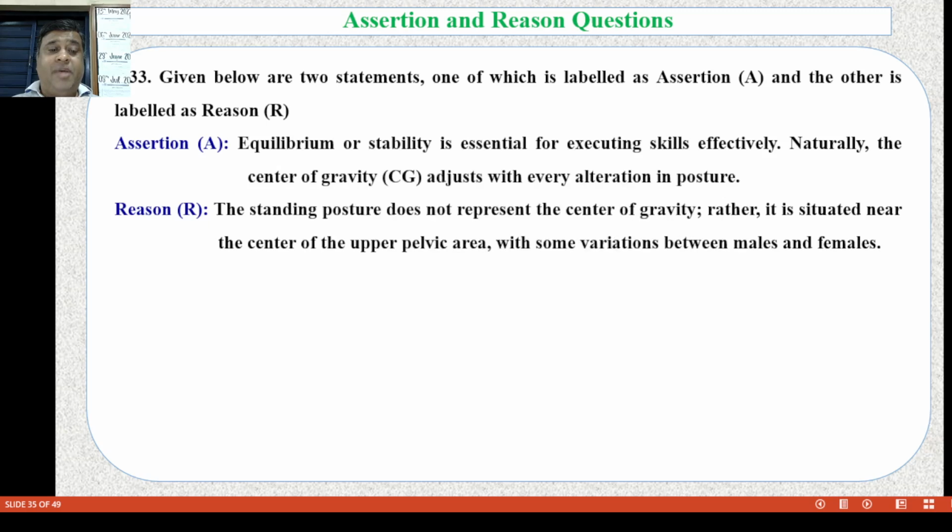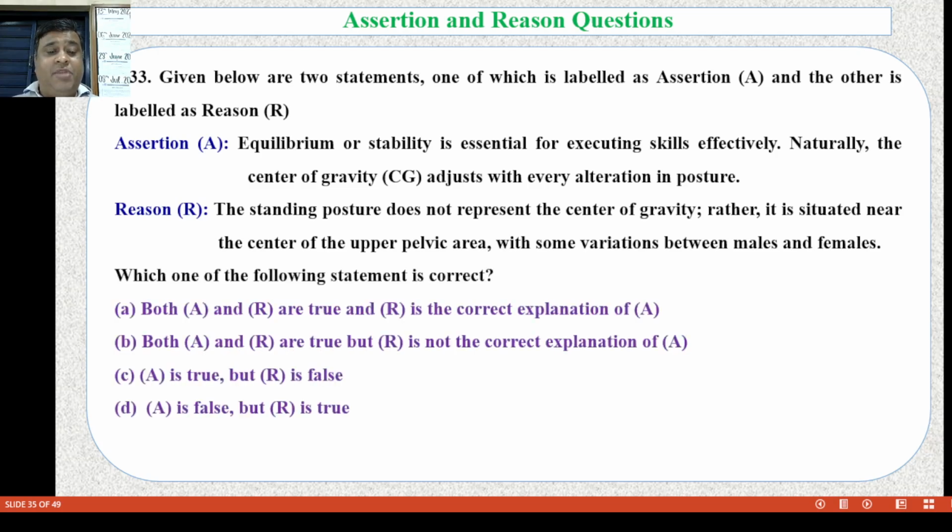Question number 33. Assertion: equilibrium or stability is essential for executing the skill effectively. Naturally, the center of gravity adjusts with every alteration of posture. Reason: the standing posture does not represent the center of gravity, rather it is situated near the center of the upper pelvic area, with variation between male and female. The same options are given as in the previous slides.